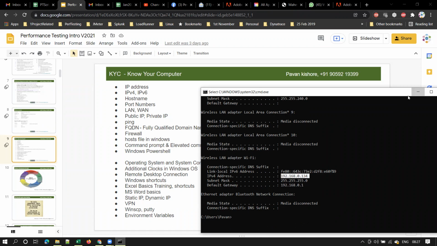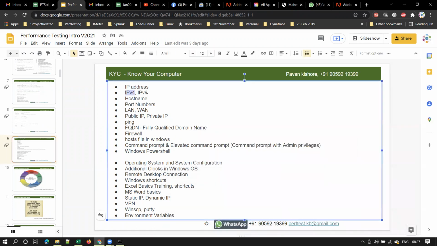Clear, guys? Now, what is IPv4 and IPv6? Currently IPv4 is still running. However, IPv6 is introduced. Let me give an analogy. Initially, when mobile phones were introduced, we used to have mobile numbers starting with the number 9, isn't it?